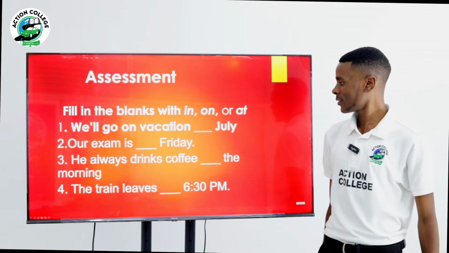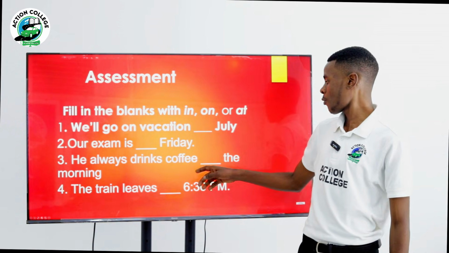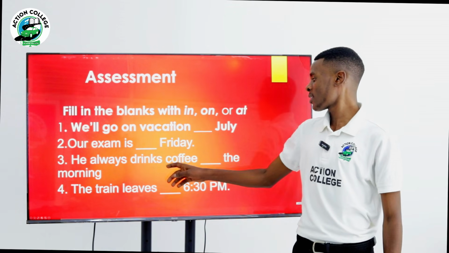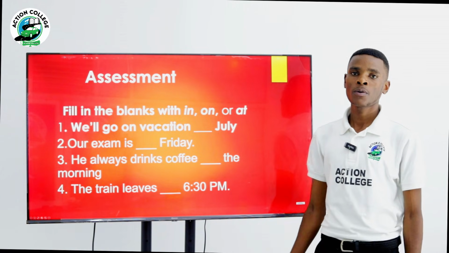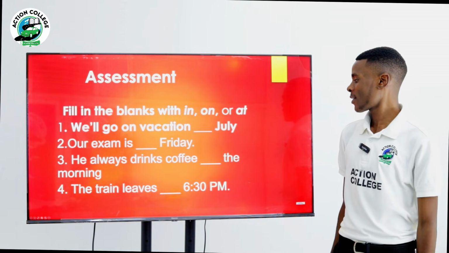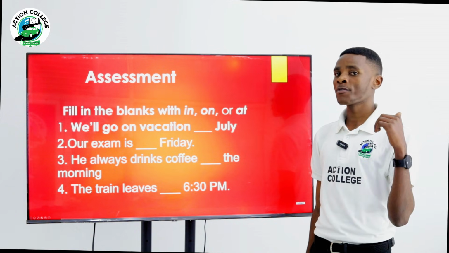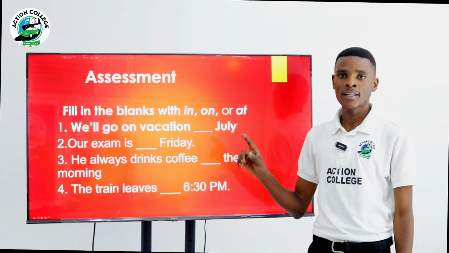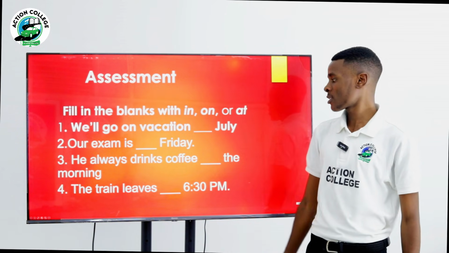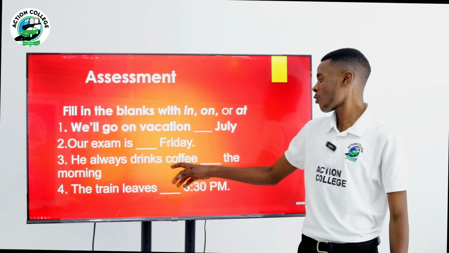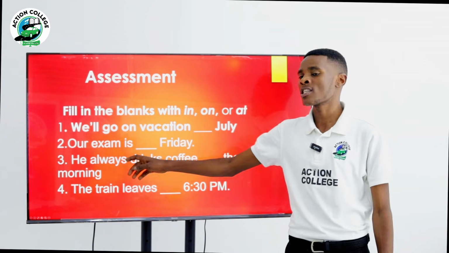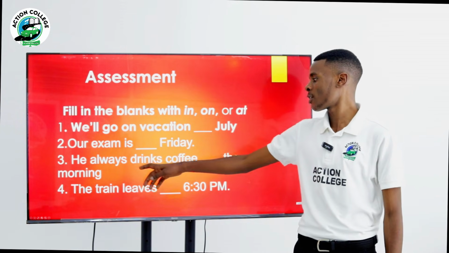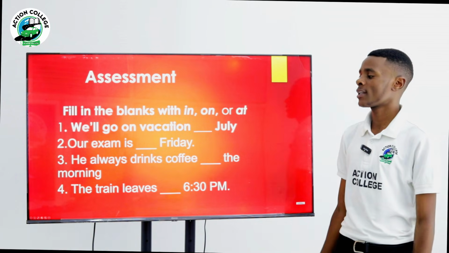Third one, he always drinks coffee the morning. What is the correct answer? Remember, we have studied that for parts of the day we use preposition in. Means that here we have to say he always drinks coffee in the morning because the morning is one of the parts of the day. We have to use preposition in. He always drinks coffee in the morning.